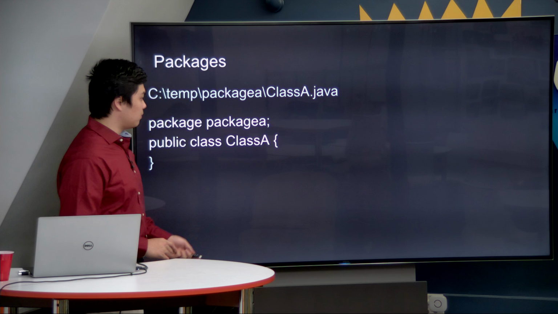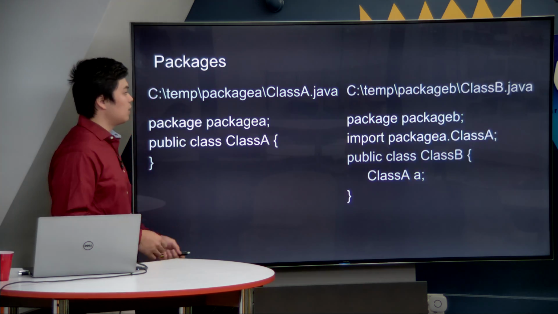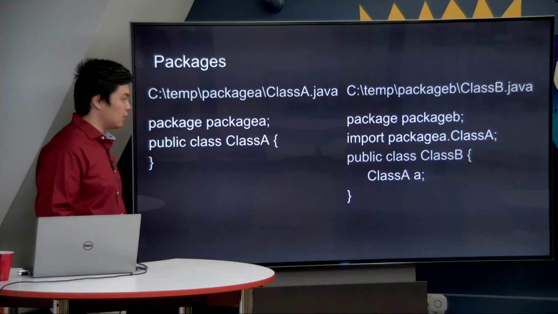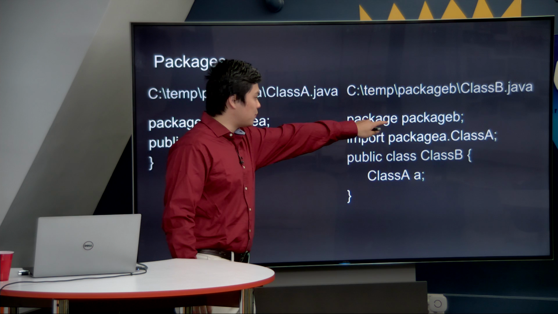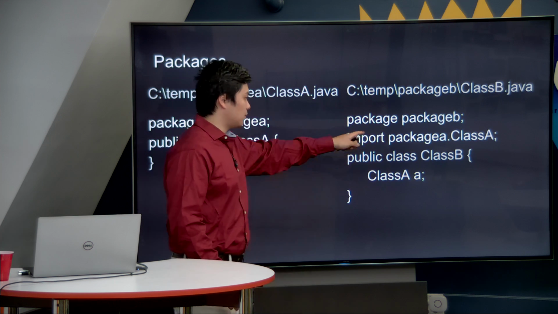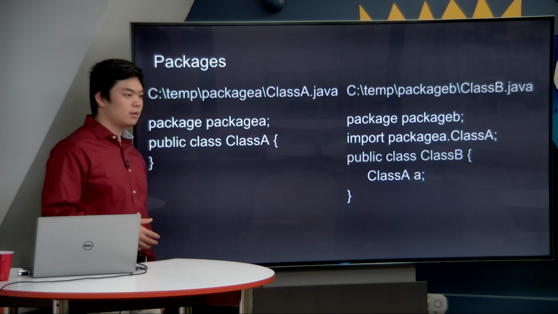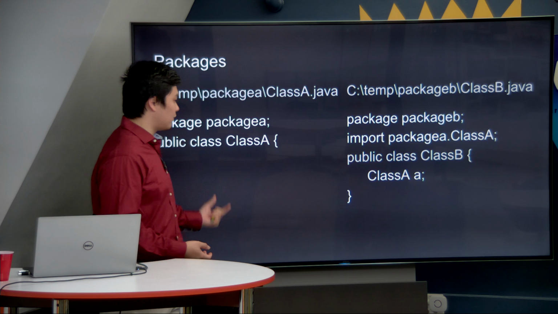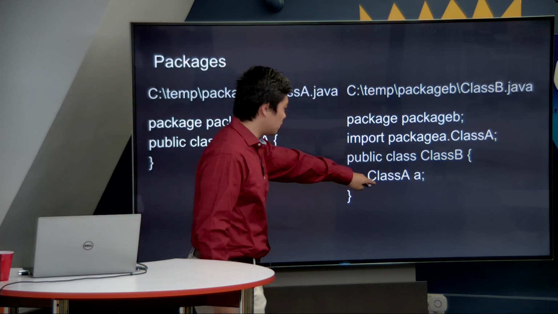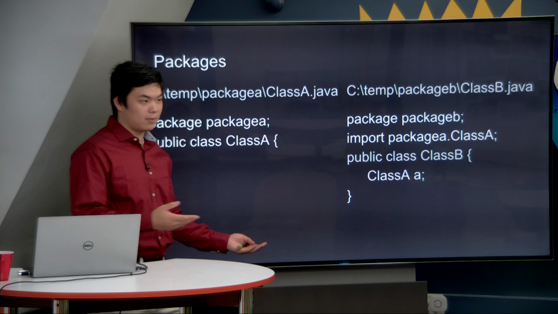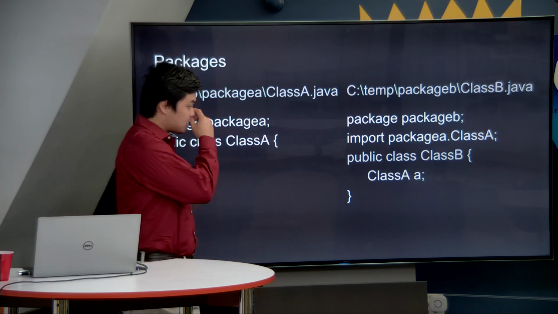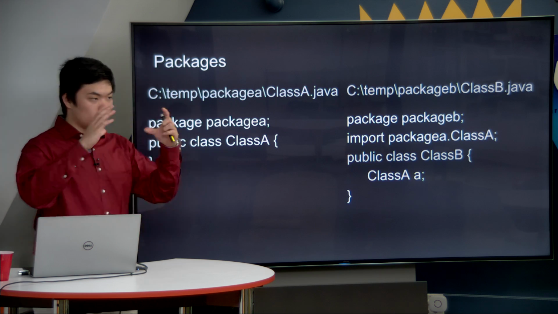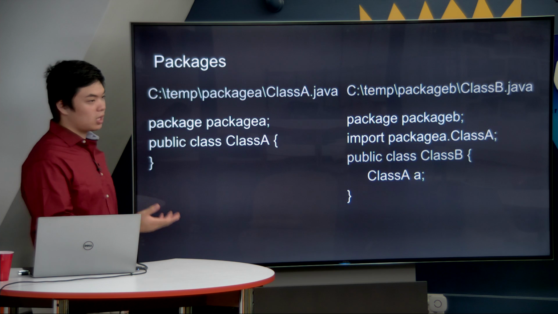Well, that's not that much fun, but what about if we created another package? So now we are inside of a different folder, package B, and we have a class B file inside of it. Notice that class B belongs to the package B, and it imports package A.class. We've talked about the import method before, and importing is very important because now we can access things that are inside of class A within class B. Specifically, we now can create an object of type class A inside of our class B. And this might get confusing very quickly, but for now, it suffices to say that packages are important just so we can group things together. And that will be relevant when we start talking about encapsulation.